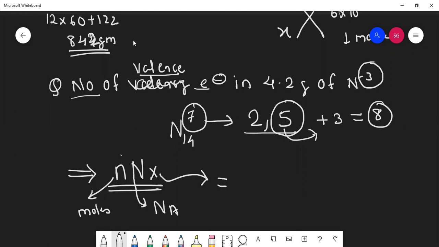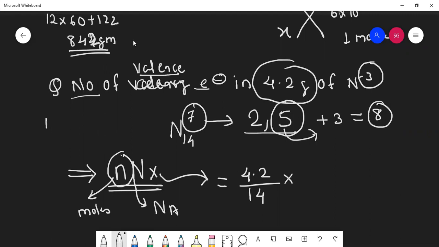Now, here weight is given. Can you find the number of moles? Weight is given 4.2. What is the atomic mass of nitrogen? 14. Moles you find. How do you find moles? Weight given upon molecular weight, or weight given upon atomic weight, because here atom was given.